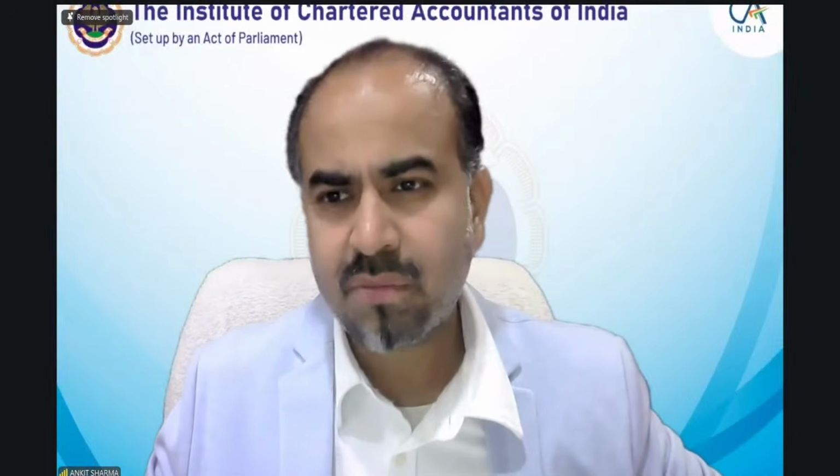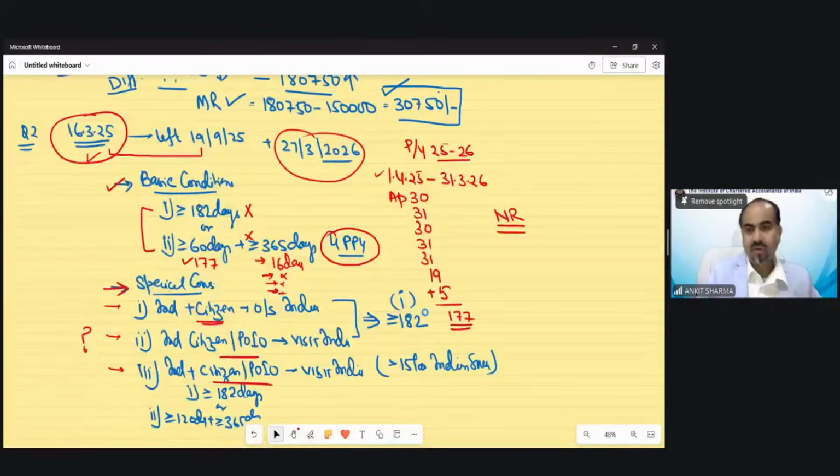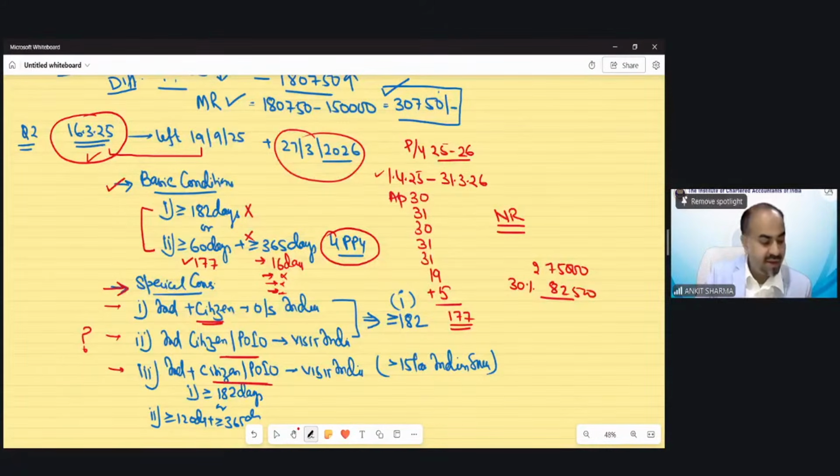So it's 95,000, is correct? What is the issue in this? We have calculated the correct calculation. The rent would be 2,75,000. Yes, sir. 30% of this would be 82,500, minus that. Okay. After this we will minus the interest on loan 97,500.